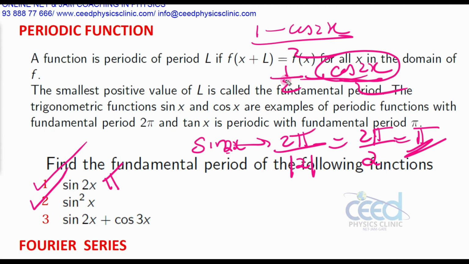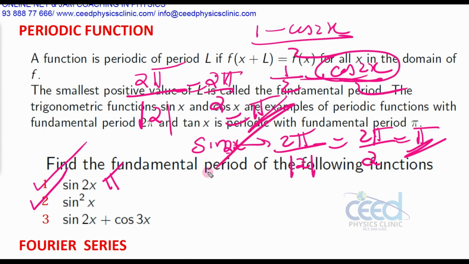What is the period of cos 2x? Cos function has period 2 pi, and it has a constant multiplied here, so you have to divide by the mod of that constant, that is mod 2, so 2 pi by 2, which is equal to pi. We need not consider the coefficient multiplied with cos 2x or the initial coefficient 1 by 2.